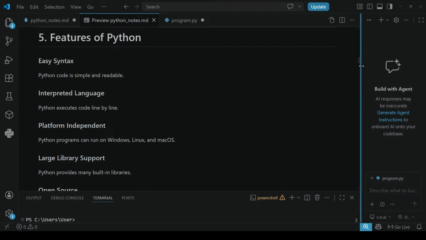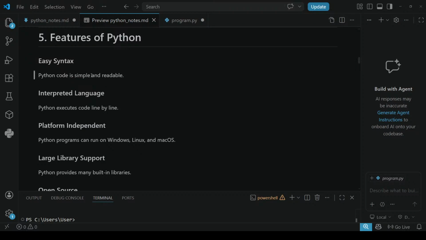Python also has a set of rules that you should follow. That is called syntax. If you miss any rule, that is, if you miss any syntax, it will show a syntax error and you won't get any output in Python. Be careful. Next, easy syntax. Syntax is very easy. Once you understand the syntax, you can code easily.